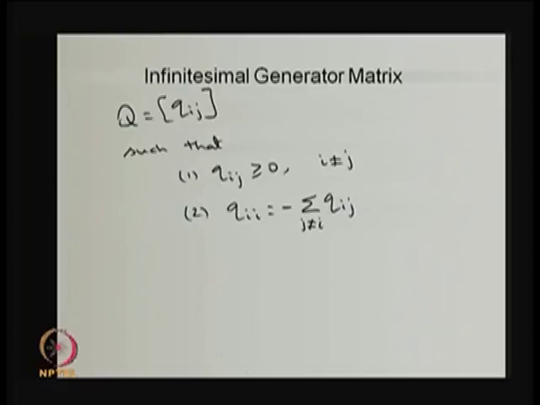So, this matrix is called the infinitesimal generator matrix. Some books use the word rate matrix also, where the rates are placed in the off-diagonal elements, and the sum of the rates could be 0. That means the probability of the system moving from that particular state to that particular state is not possible. That probability is 0, or in a small interval of time the transition is not possible. So, whenever the rates are greater than 0, that means there is a positive probability that the system can have a transition of the system moving from i to j.